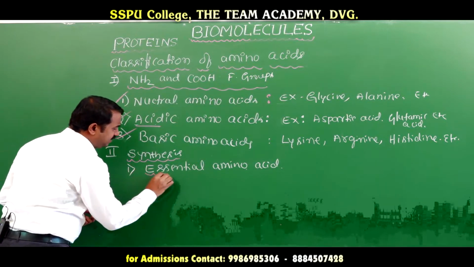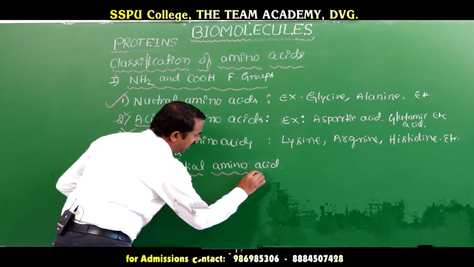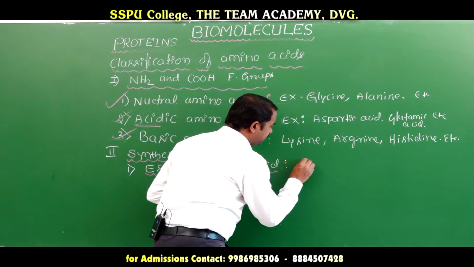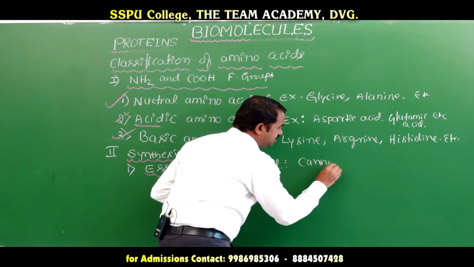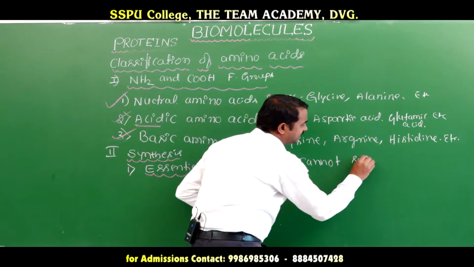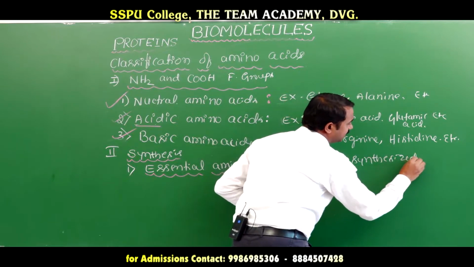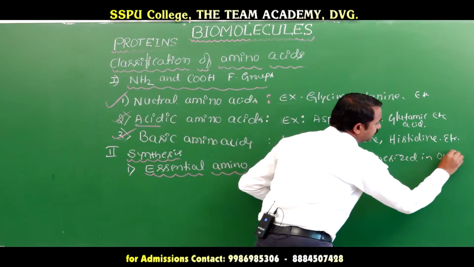Essential amino acid means the amino acid which cannot be synthesized in our body.